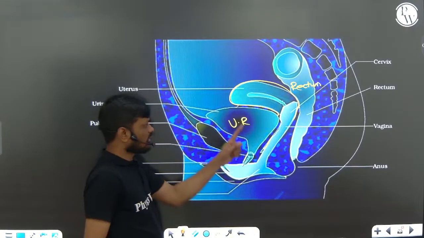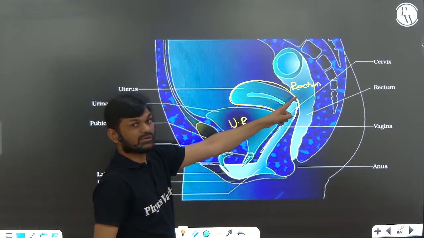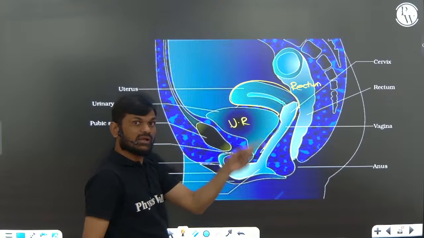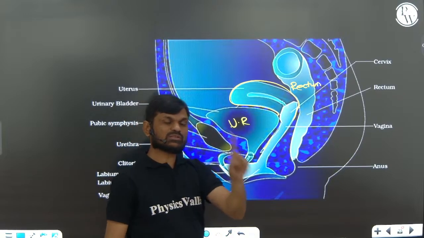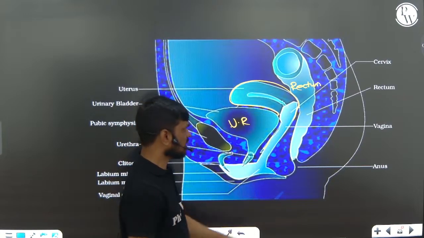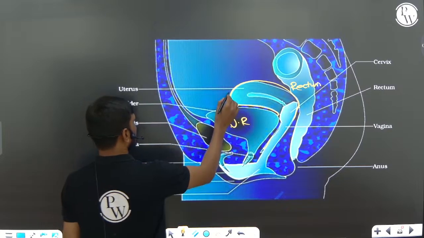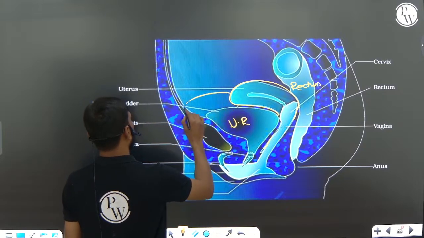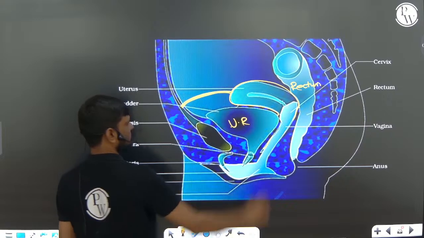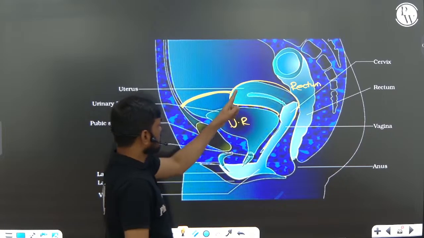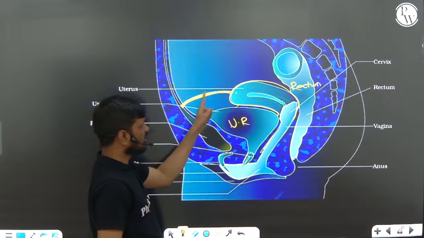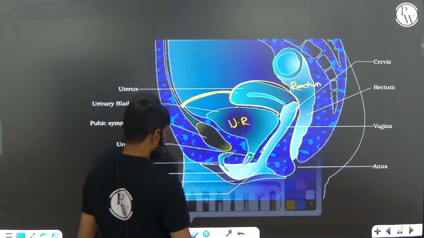Single, highly muscular, highly vascular, and this uterus is connected to the abdominal wall by the ligament, right?